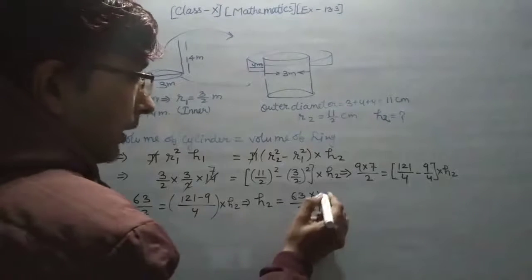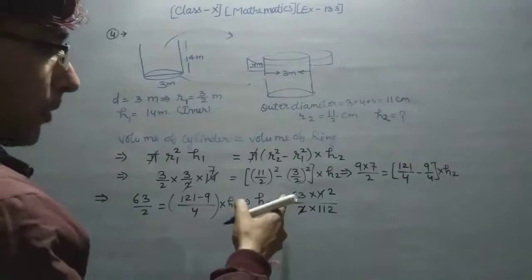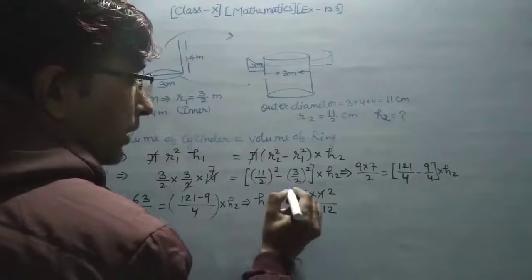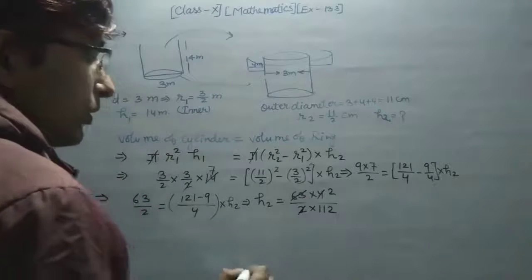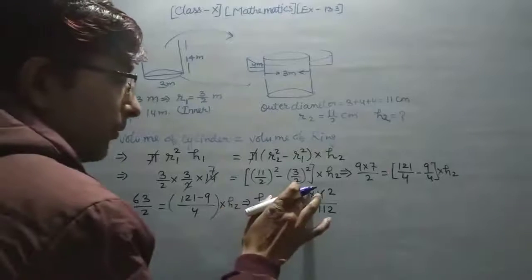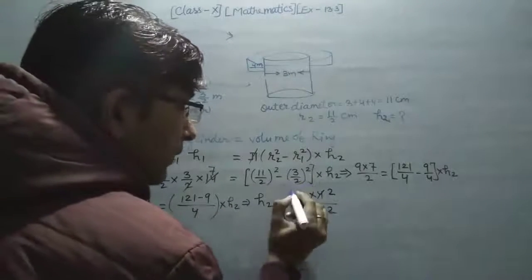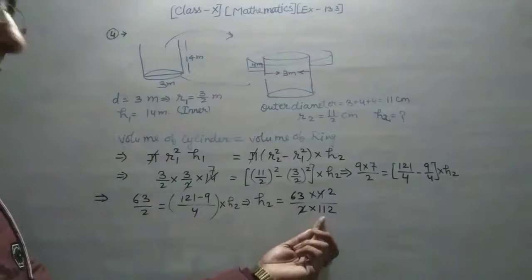So cut it this value with this, so that value is 2. No, this value is not cut with the help of 3. That's value is 63 here. You have to cut this value with the help of 7.